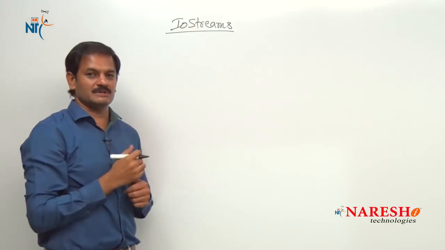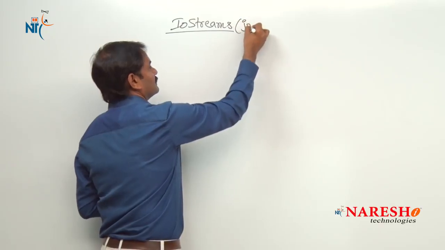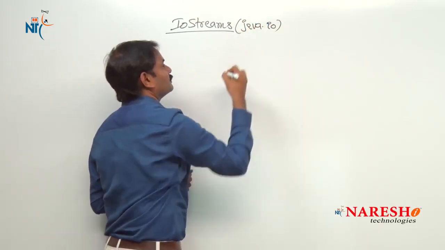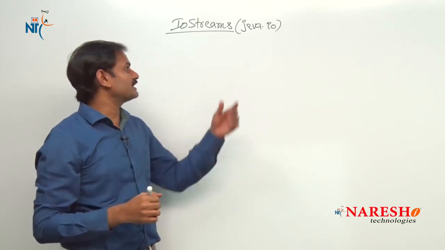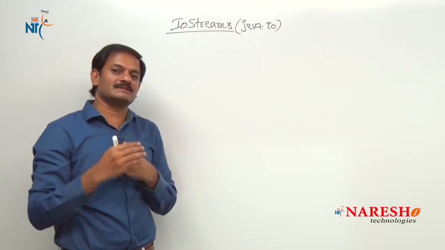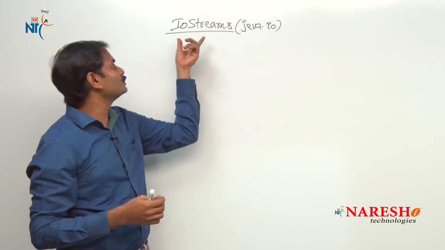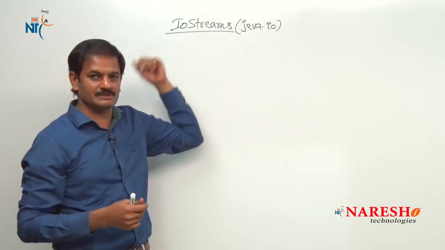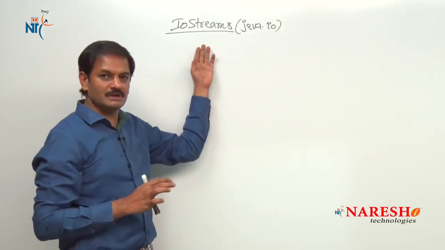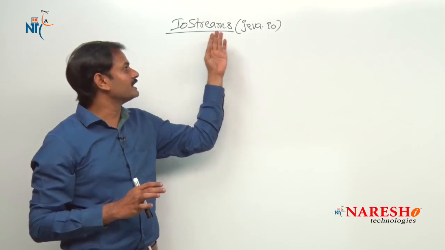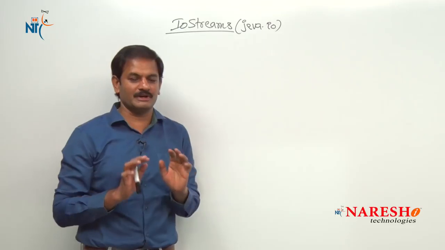As part of this IO streams chapter, we are discussing all predefined classes given in the java.io package. The java.io package is part of Java SE. Whatever classes are available in the java.io package, all those classes together are called a chapter called what? IO streams. Fine. So I hope you understand the first point. We are starting a new chapter called IO streams. As part of the IO streams chapter, we are learning all the predefined classes given in the java.io package. That is point number one.